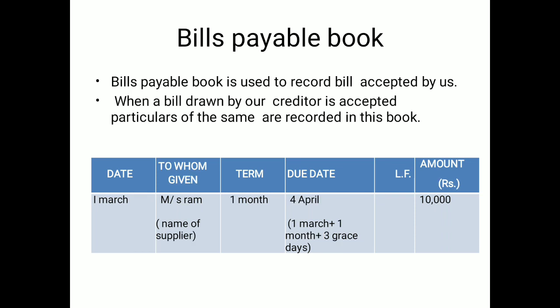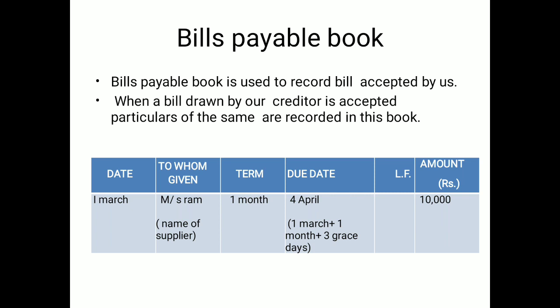In the same manner, the bills payable book. Bills payable means payables to suppliers. When the bill is accepted by the person, the name of the supplier will be written down. On 1st March the bill has been written and accepted. To whom the money will be given, the name of the supplier, like Ram, is here. 1 month is given.